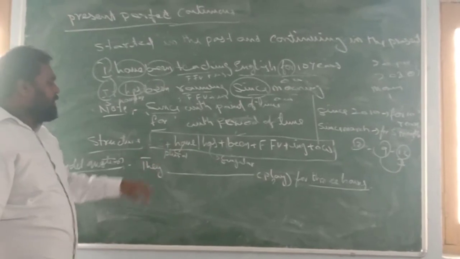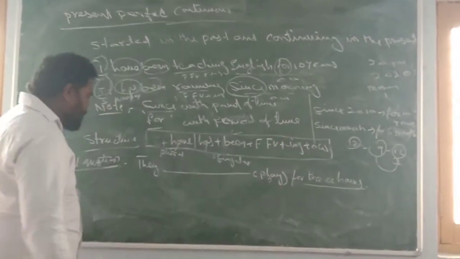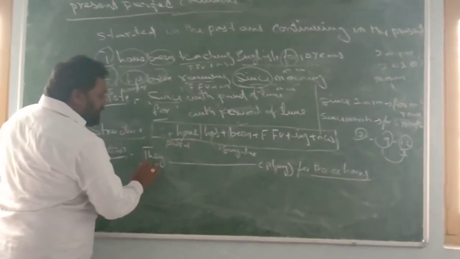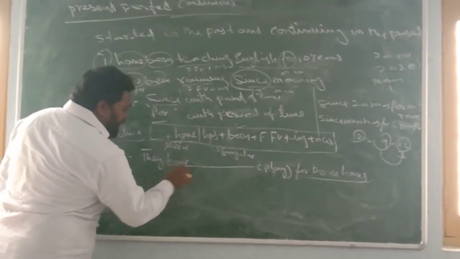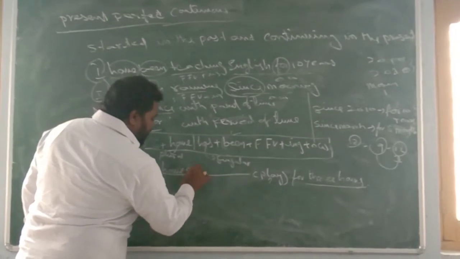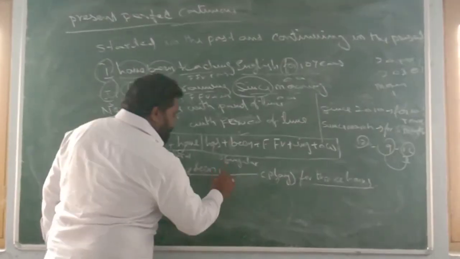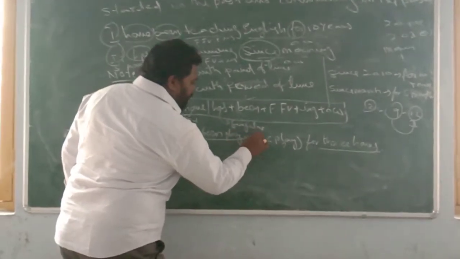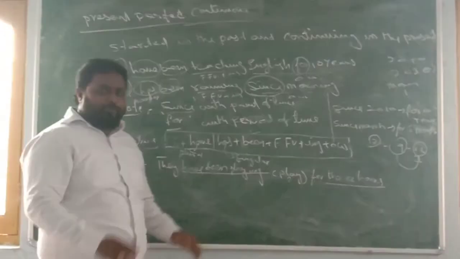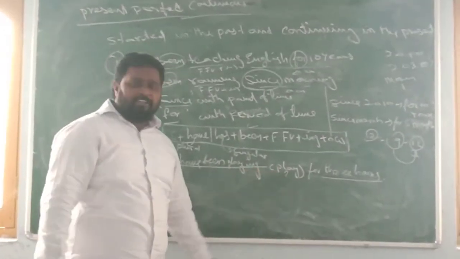What is the structure? Subject plus have or has plus been plus first form of a verb plus ing form plus other words. So here they is the subject already there, then we have to use have or has. With they we get have because they is plural, have is plural, and then been. In the structure after have we have to use been. After that first form of a verb play we have to add ing. They have been playing. Like that we have to answer if you know the meaning of the sentence. Sometimes you may not understand the sentence.